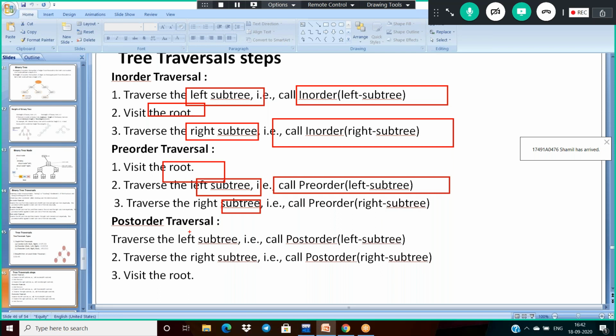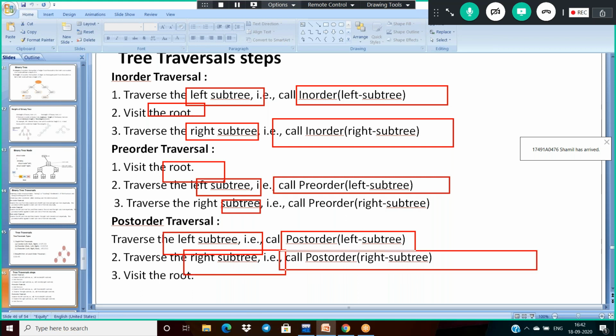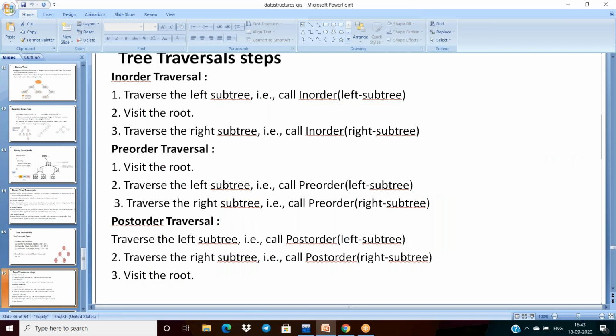Coming to post order, traverse the left subtree by calling the post order function again, then the right subtree by calling post order, and finally visit the root. This is the algorithm, and we will see the implementation.